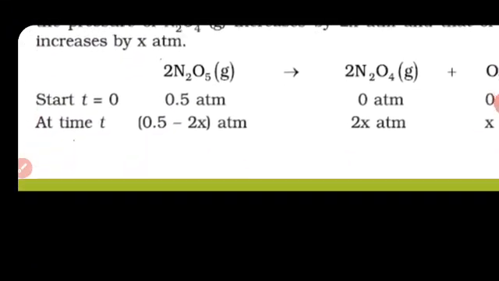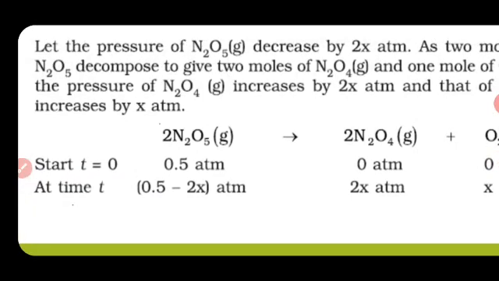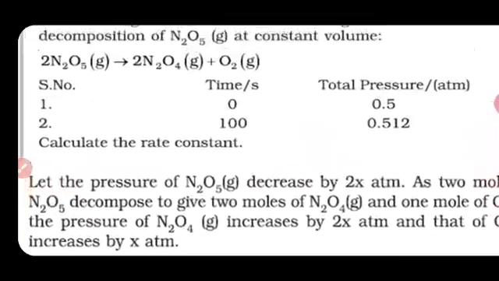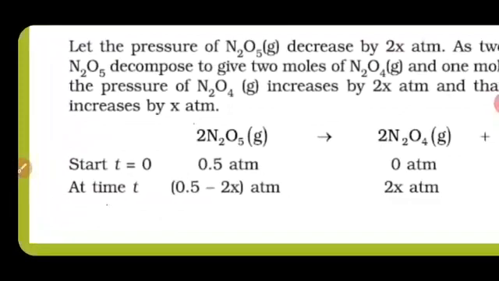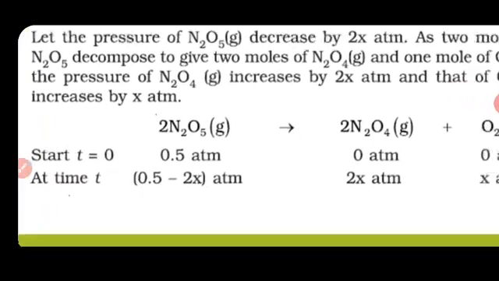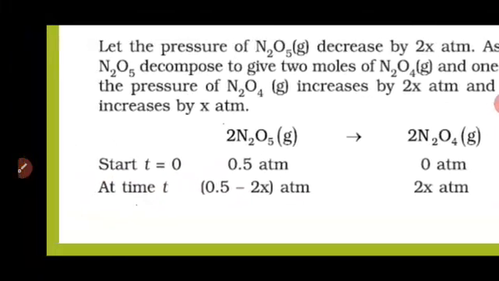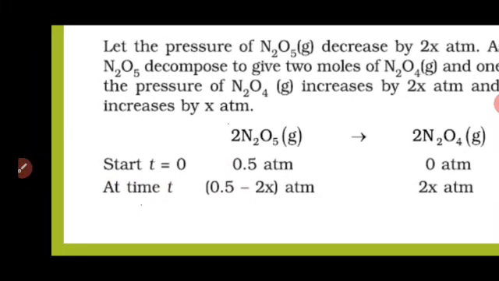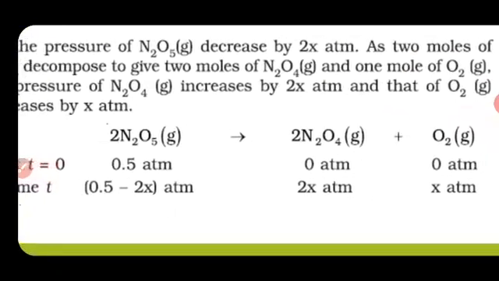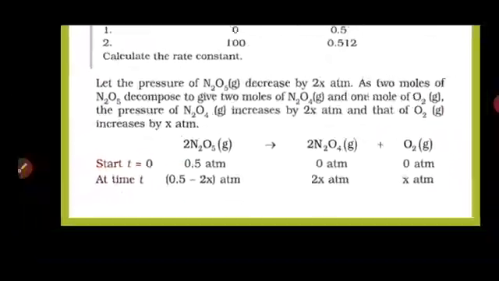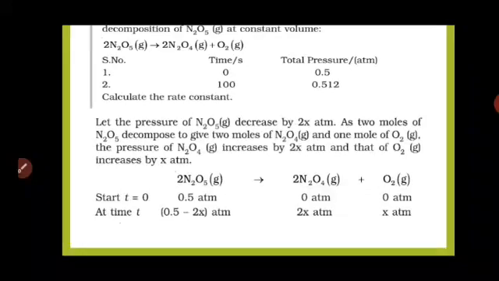At time t equal to 0, the pressure is 0.5 atmosphere, which is given in the data, and on the product side it will be 0 atmosphere. At time t, the decrease will be of 2x atmosphere, so 0.5 minus 2x, and that much increase will be there on the product side.